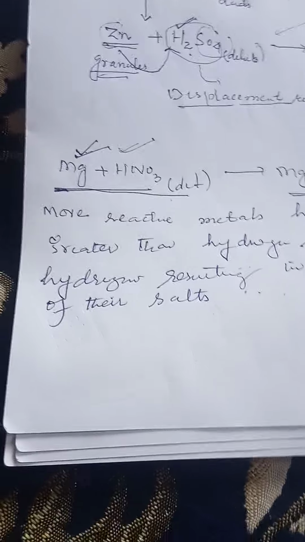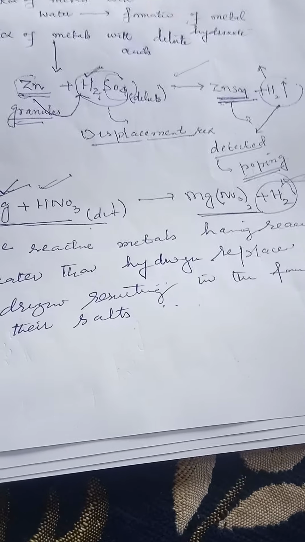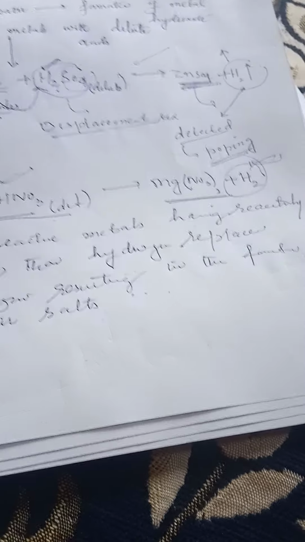So we can say that metals react. That is why the activity series has been developed, and in this activity series, metals more active than hydrogen have been placed at the top and less active than hydrogen at the bottom.